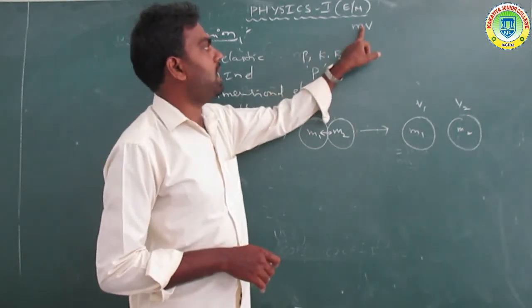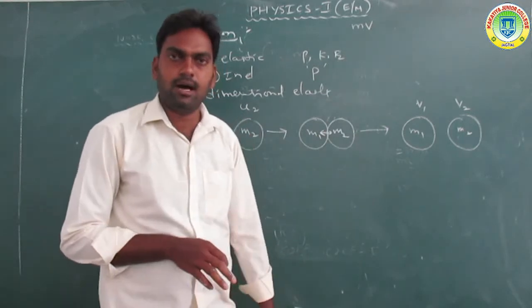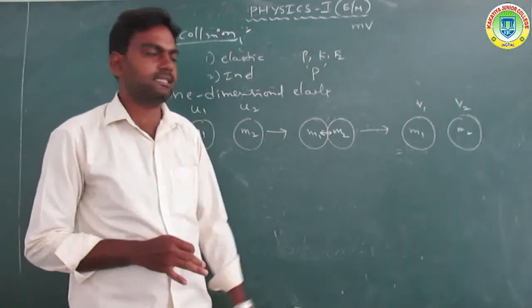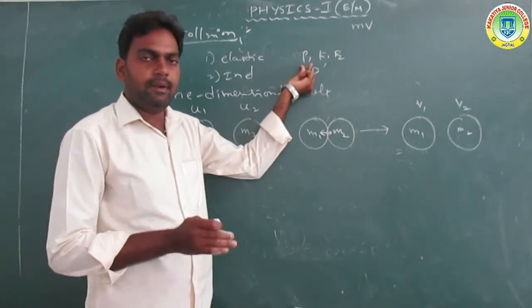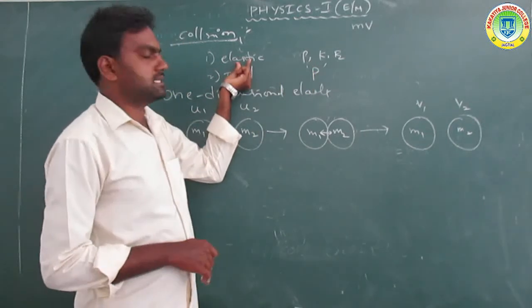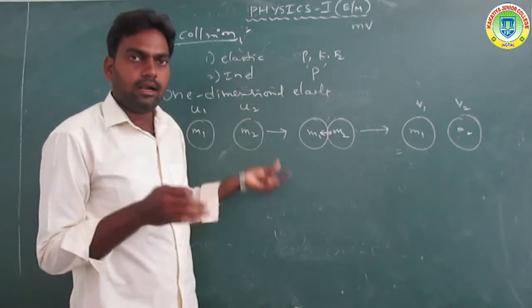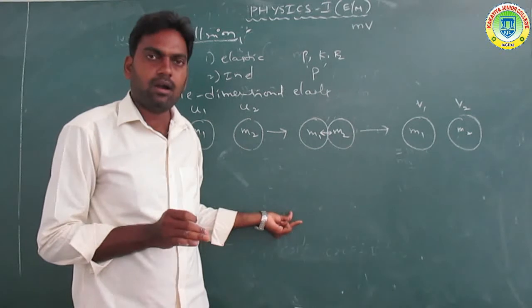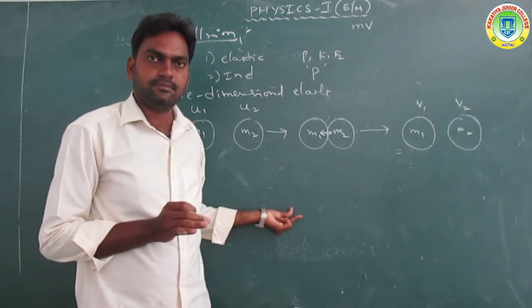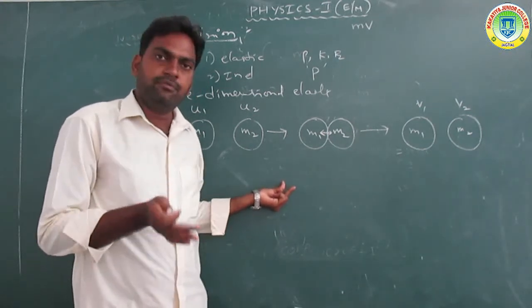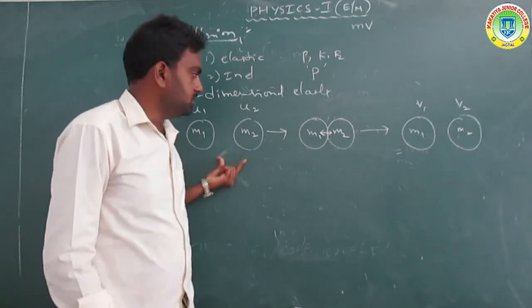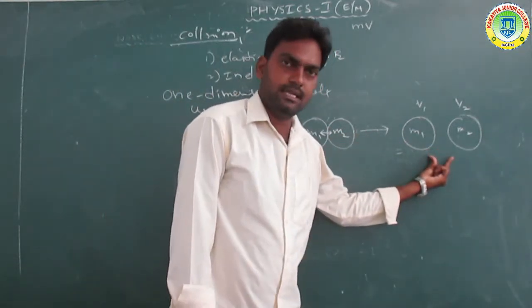Momentum is mass into velocity. Momentum is conserved in elastic collisions, so the momentum before collision is equal to the momentum after collision.